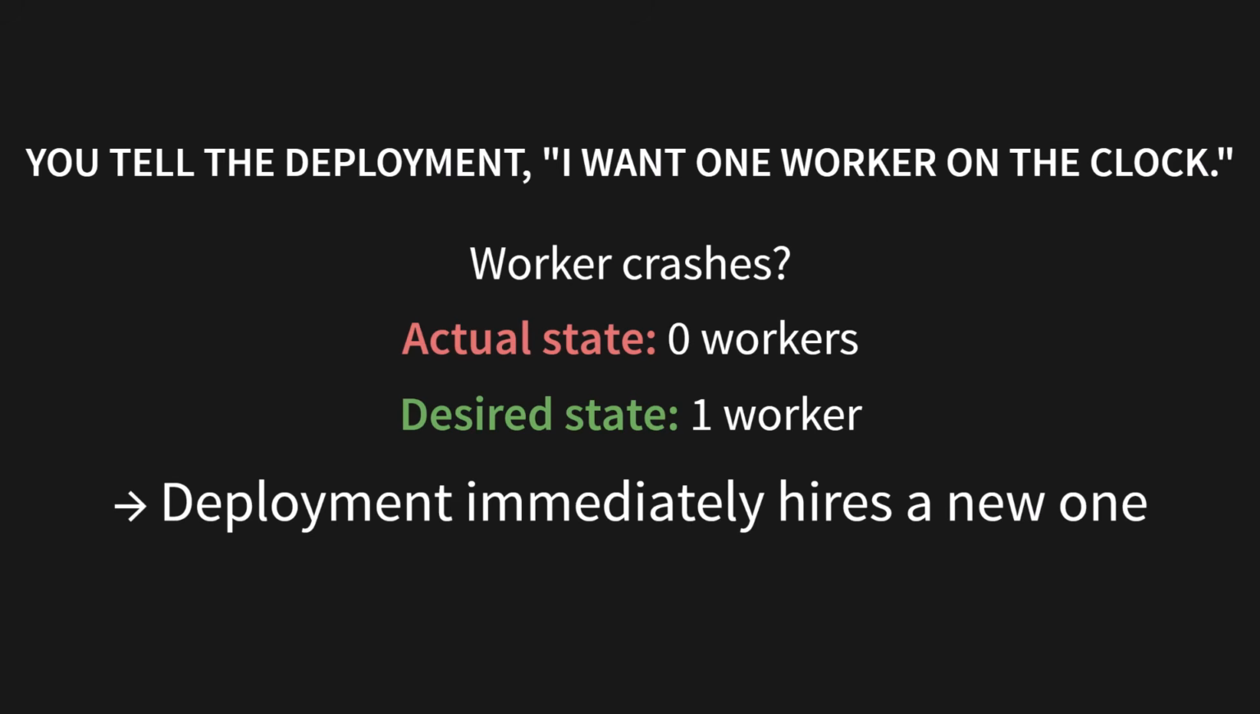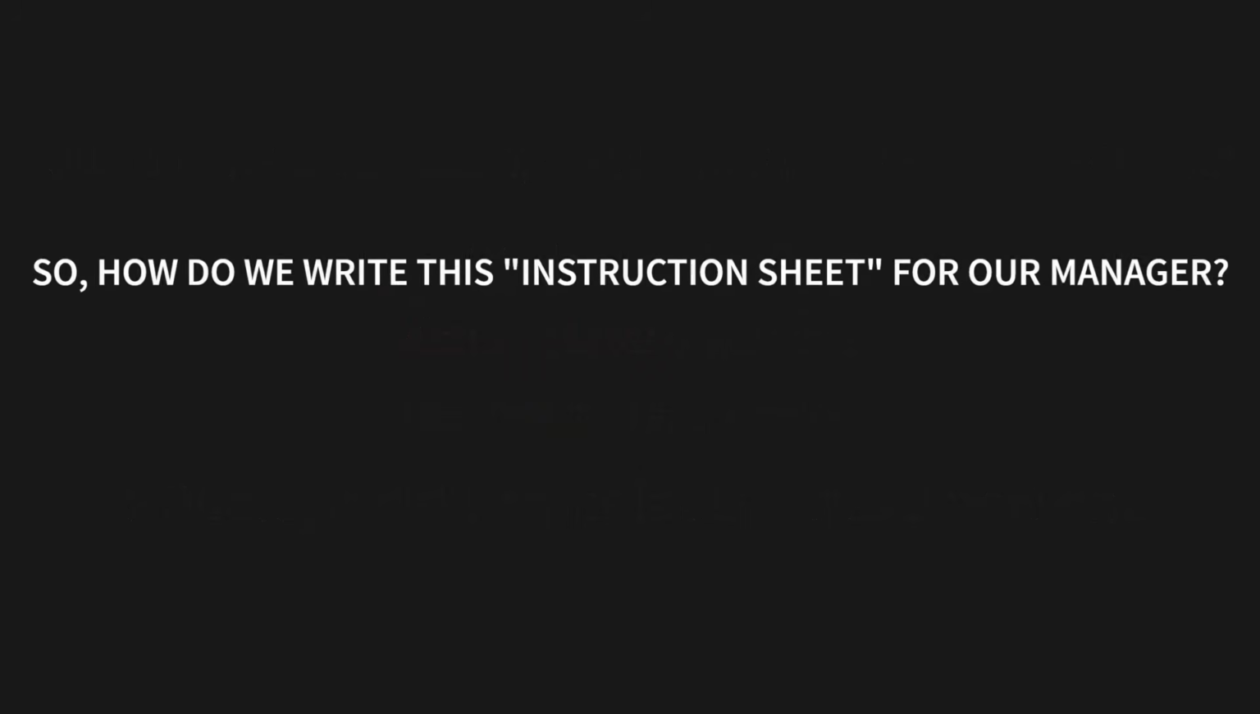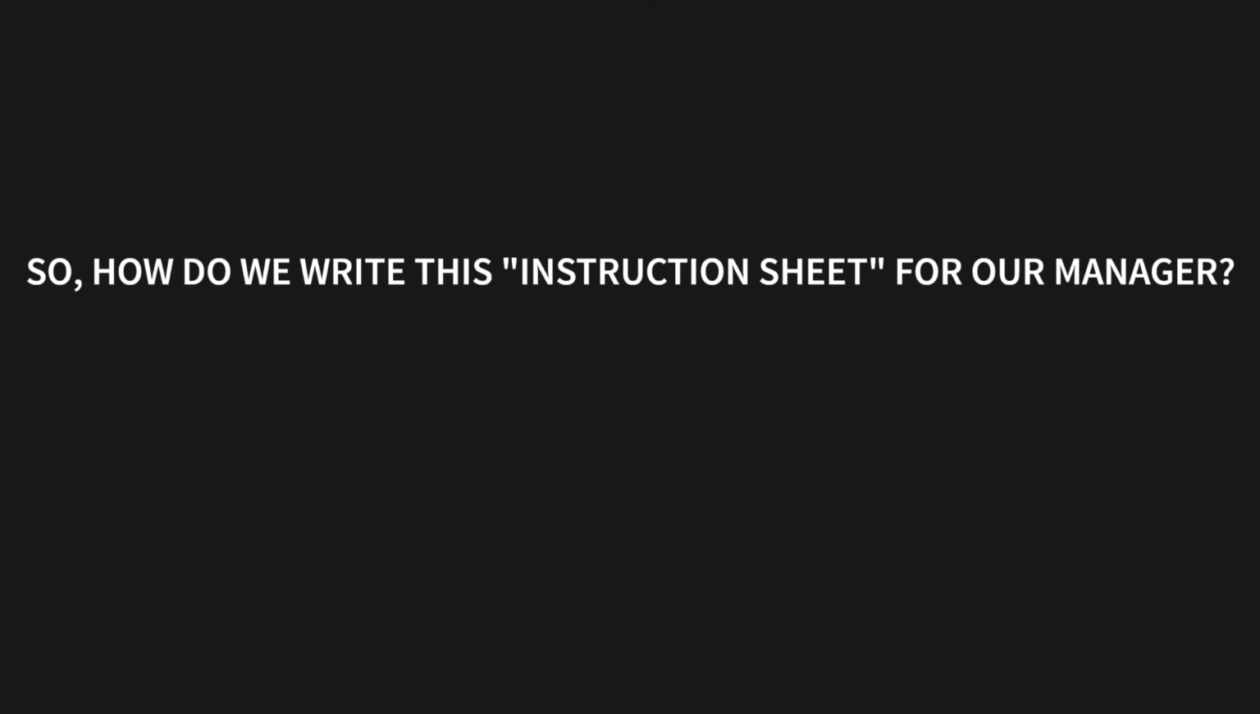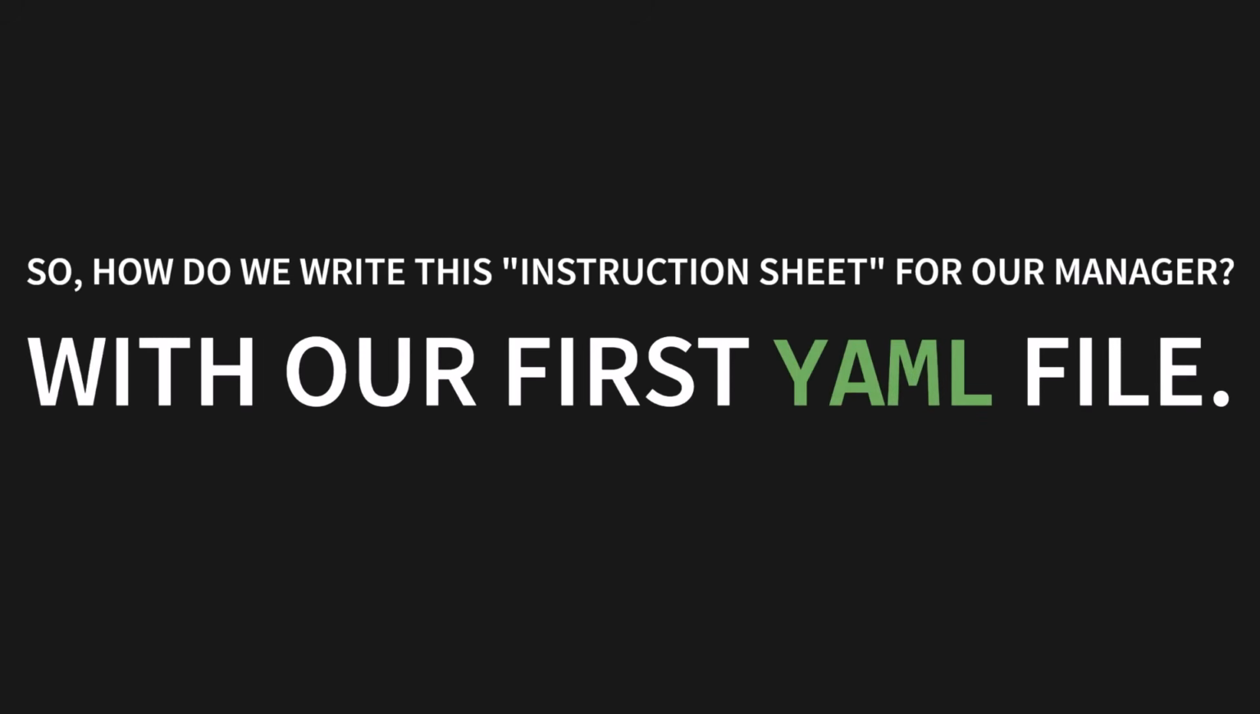What happens if that worker crashes? Well, the actual state is now 0 workers, but the desired state is still 1 worker. So what does the deployment do? It immediately hires a new one. It's that simple. So how do we write this instruction sheet for our manager? With our first YAML file.